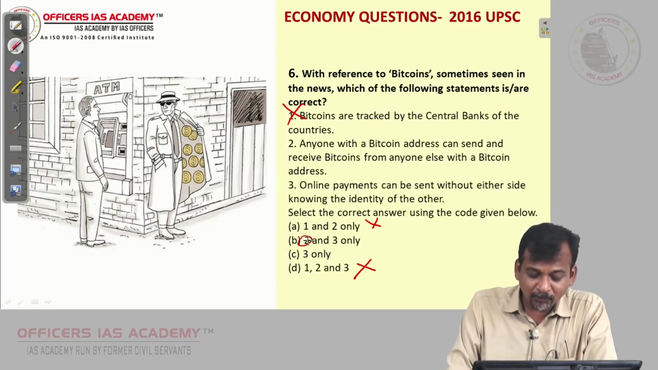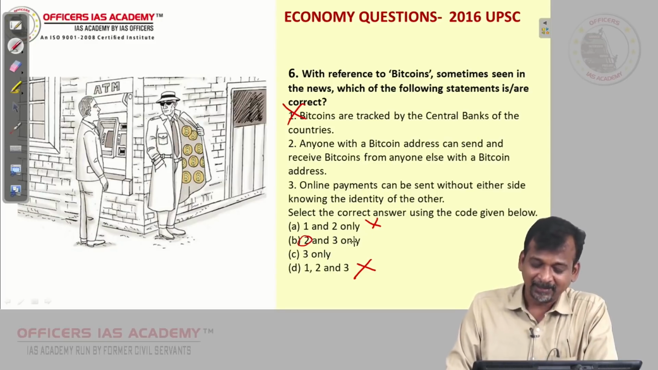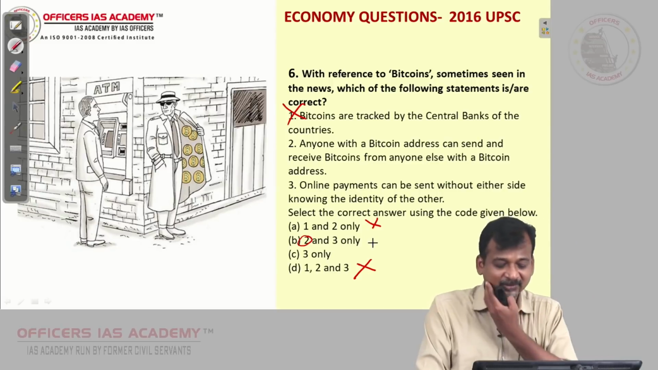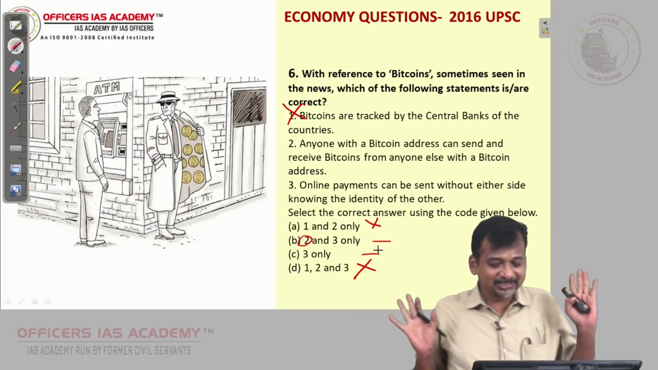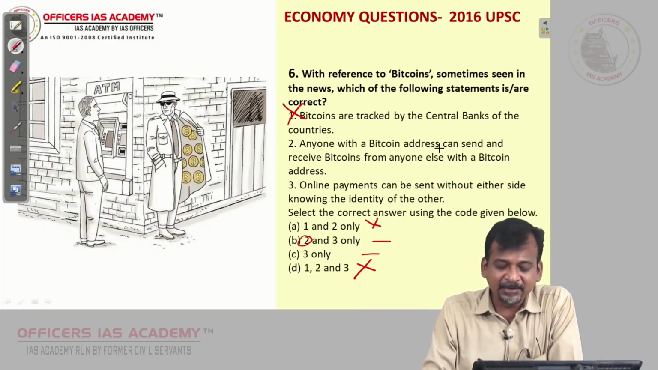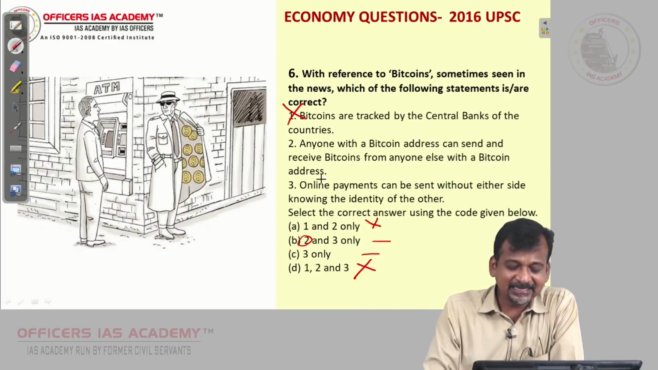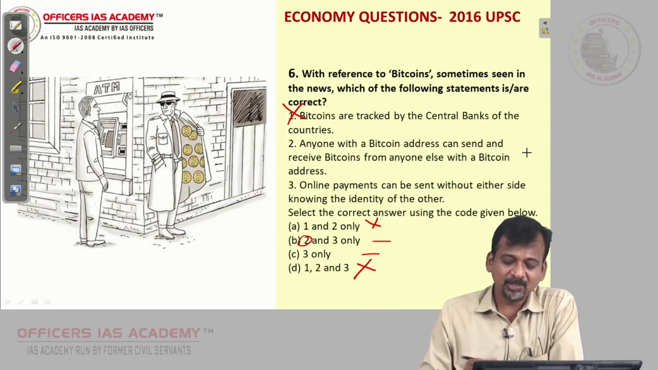Oh, I should now read only the second statement. I don't need to read the third statement. Yes or no? Because B and C both have 3. Okay, now I have to read the second statement. Anyone with the Bitcoin address can send and receive bitcoins from anyone else with the Bitcoin address.